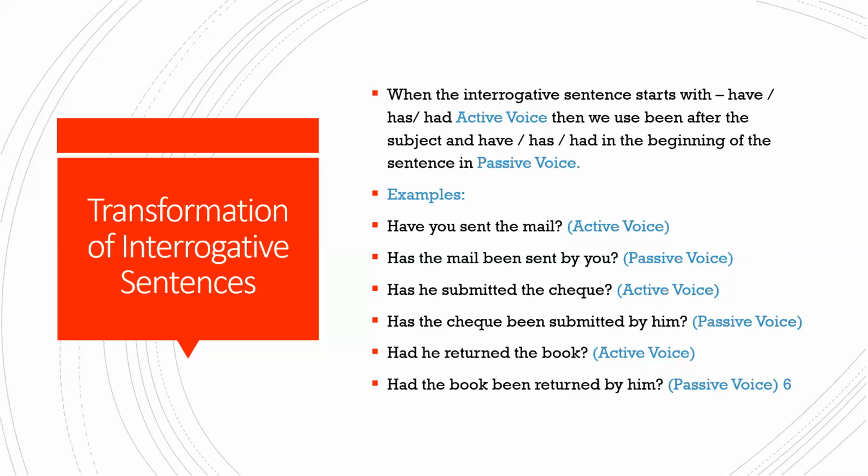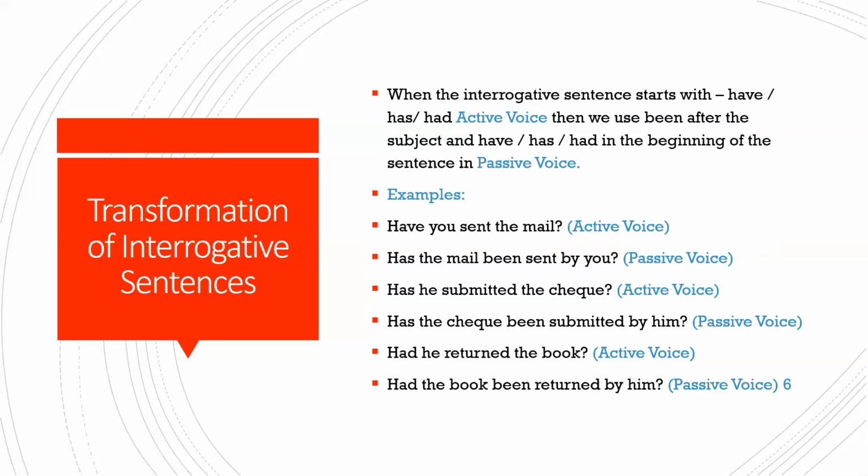So look at this. Have you sent the mail? So here, why am I changing it to has? Because the mail, isn't it, singular? So with singular, third person, what will you use? Has the mail, what did I add there? Been has been added. Has the mail been sent by you? This is the passive voice. So how is the change? Has the mail been? What are you adding? Been, B-E-E-N, been. Remember, wherever you have, has, had, the present perfect, past perfect, you add been in the passive voice.